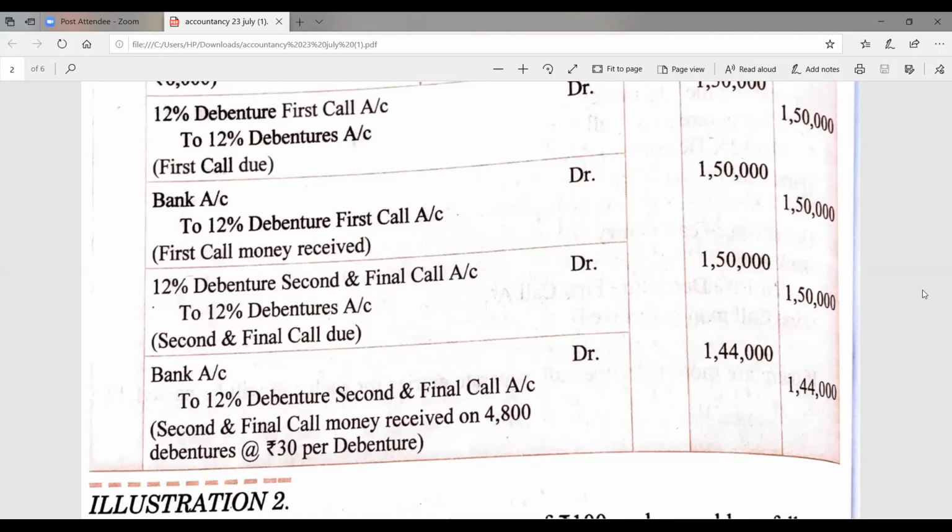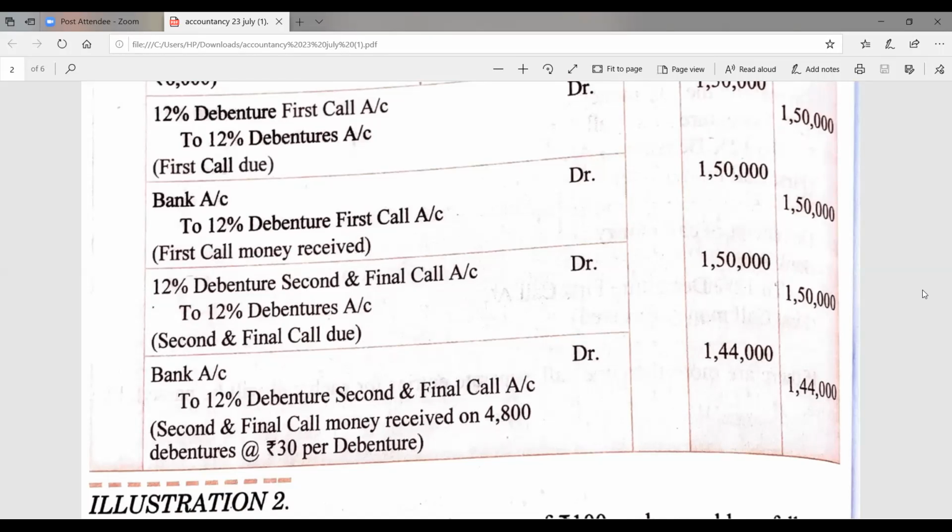So 5,000 minus 200, we will get 4,800 debentures who have paid the amount only. The 200 debentures have not paid the amount, so their amount is to be deducted.